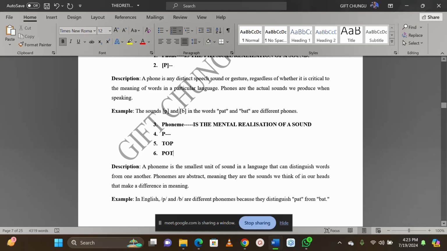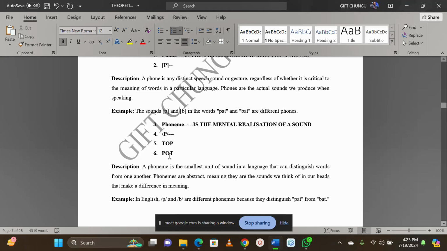When we have that sound at first, we write the phoneme like that. Those slanted slashes are what we use for a what? A phoneme. So when we have this and this, they are different. Even when we have this one and also this one, they are different.